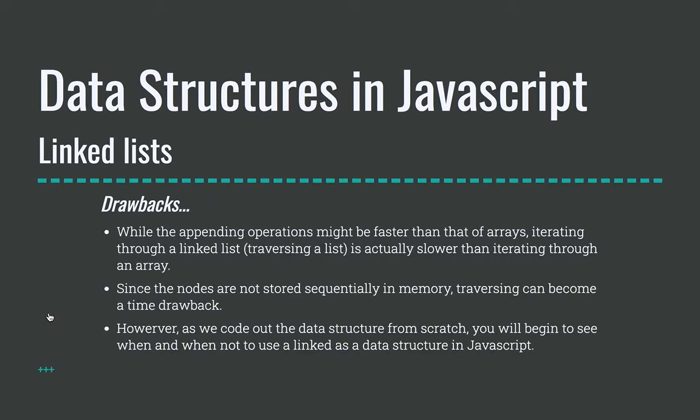So let's see what the drawbacks are. While appending operations might be faster than that of arrays, iterating through a linked list, or traversing the list, is actually slower than iterating through an array. The reason is because, like I said, arrays are stored sequentially in memory, so iterating through an array is faster. Traversing is actually slower because the storage of all the different nodes is scattered throughout the system. So since the nodes are not stored sequentially in memory, traversing can be a time drawback.